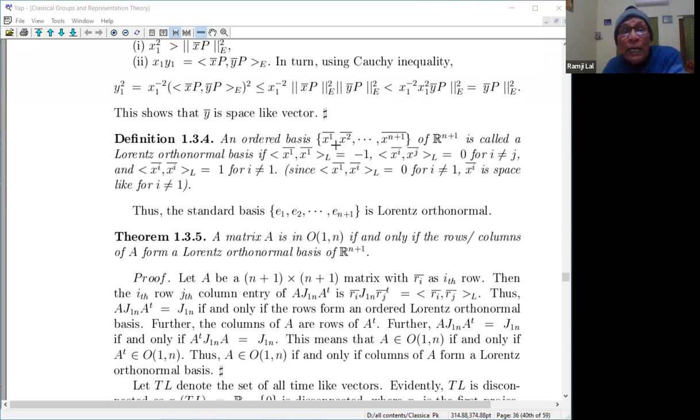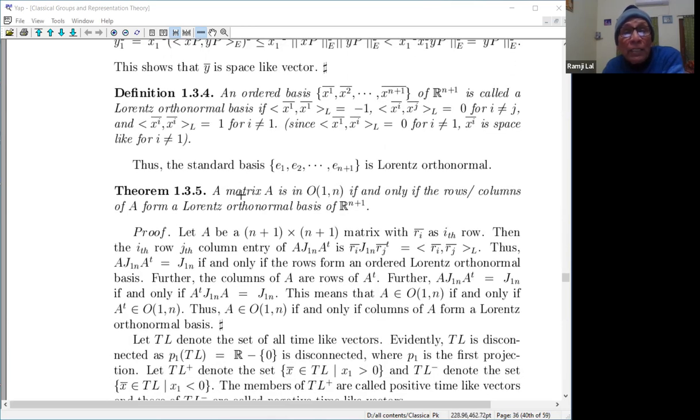You see, X2 to Xn plus 1 are all Lorentz orthogonal to X1. And if X1 is time-like, they are space-like. And once they are space-like, their Lorentz inner product square will be 1 because they are space-like. So if you normalize them, then that becomes 1 for i different from 1, since this is equal to 0 for all, Xi is a space-like vector.